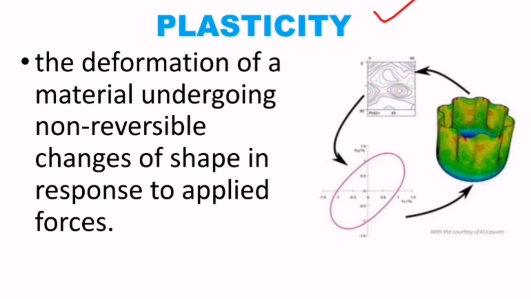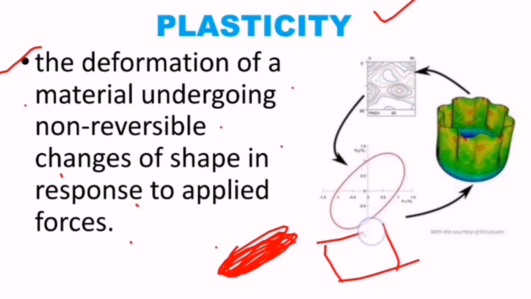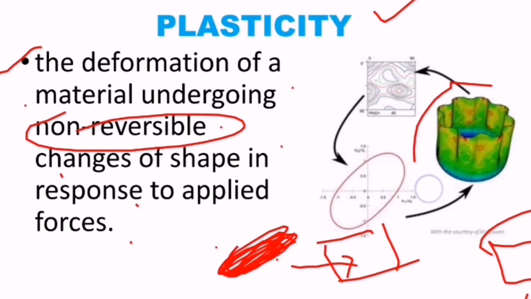Next is plasticity. It is the deformation of a material undergoing non-reversible changes of shape in response to applied force. If these are plastic molecules, after sending them into the plastic molding machine, it will become a cup shape. We cannot turn this cup back into the original material. It is a non-reversible process, whatever shape comes from the operation cannot return to the original shape. That is called plasticity.